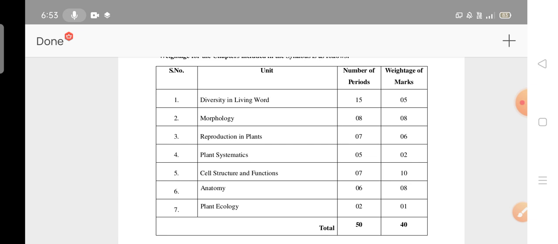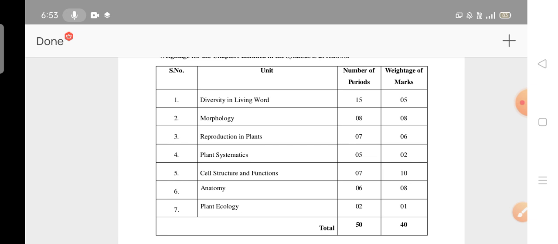This is the weightage of the marks. First unit 5 marks, second unit 8 marks, third unit 6 marks, fourth unit two marks. You have to know that in morphology you may get 8 marks. The third unit also has 6 marks weightage, and the fifth unit is very important. If you are thorough with the fifth, third and sixth units, you will definitely pass.